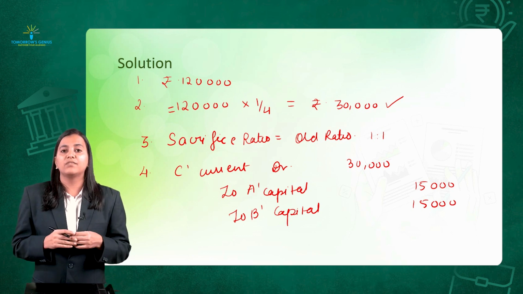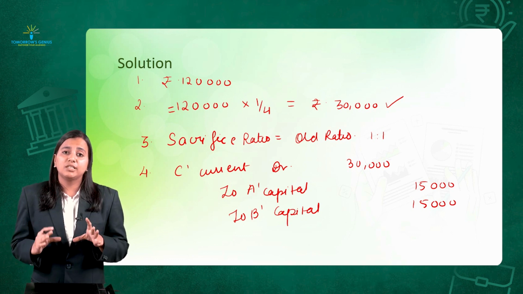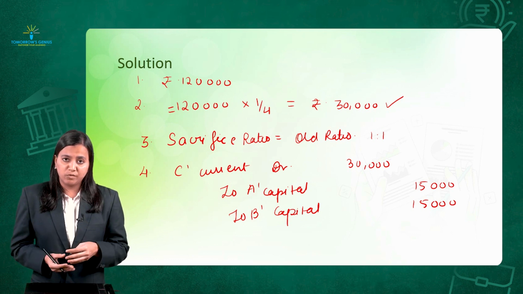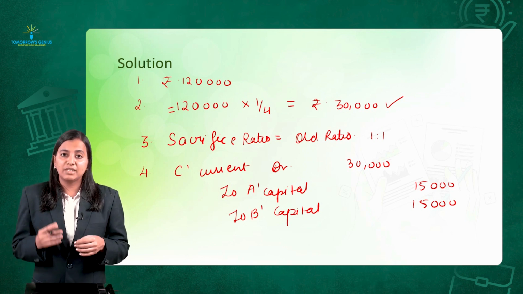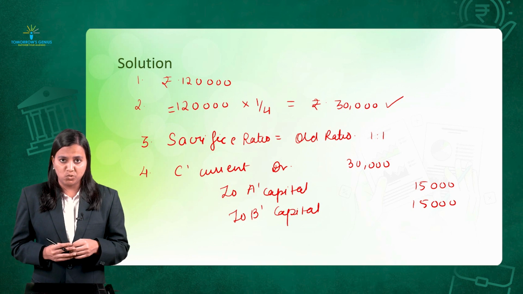Okay, so we have completed the accounting treatment of goodwill in case of admission of partner. In the next video, I am going to start the accounting treatment in case of change in profit sharing ratio.